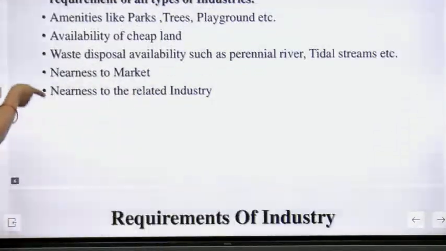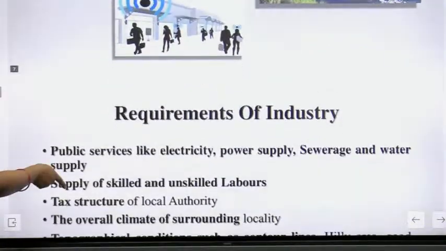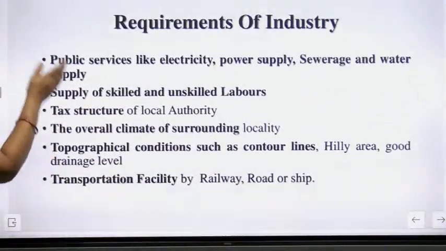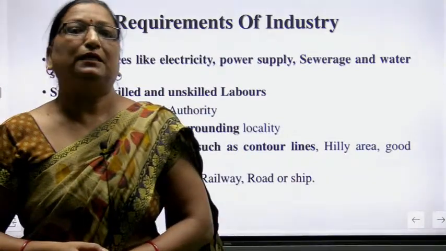Now we will discuss all the points. Some requirements of the industries are very common, like public services such as electricity, power supply, sewage and water supply, which are also very important for the industry.